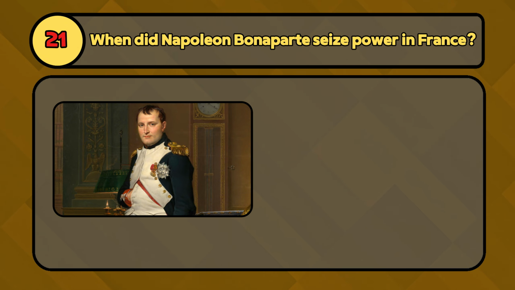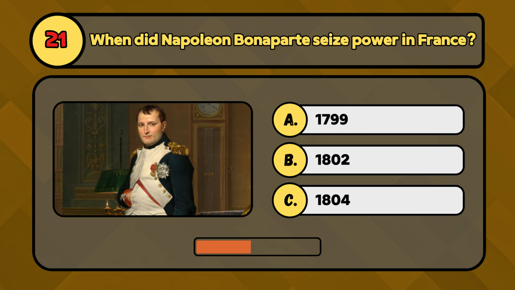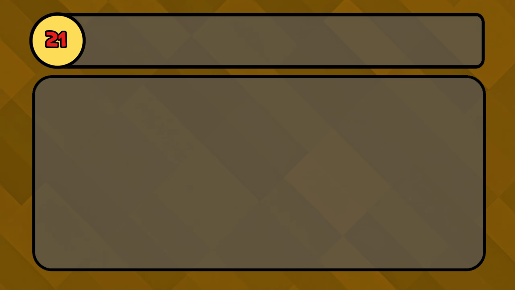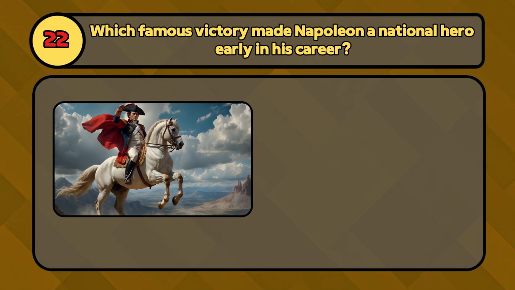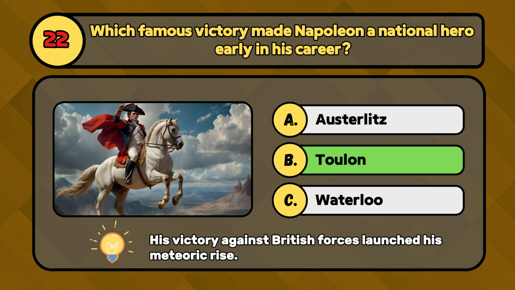When did Napoleon Bonaparte seize power in France? Was it 1799, 1802, or 1804? It was 1799. Which famous victory made Napoleon a national hero early in his career? Was it Austerlitz, Toulon, or Waterloo? It was Toulon, in 1793.